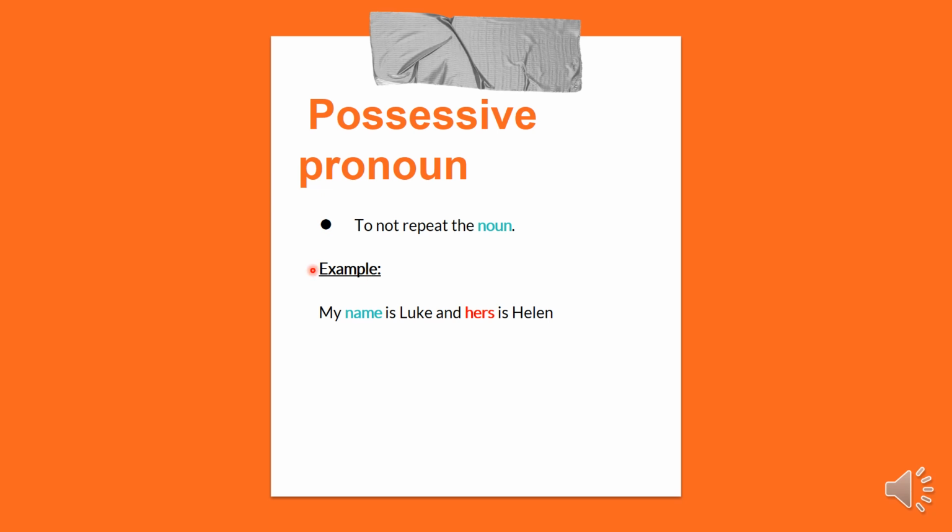For example, my name is Luke and hers is Helen. So you can see that hers is the possessive pronoun. Okay, the noun in this case is name. To not repeat, my name is Luke and her name is Helen, we say, and hers is Helen. Okay, so let's see the examples.